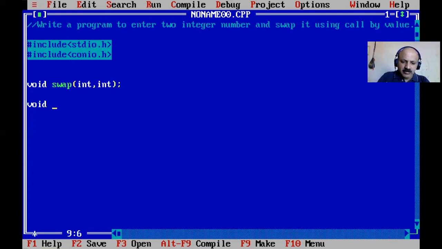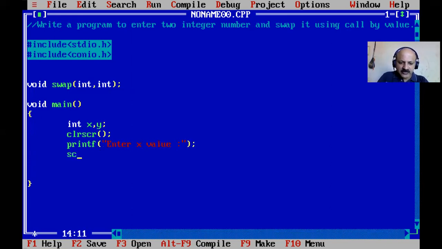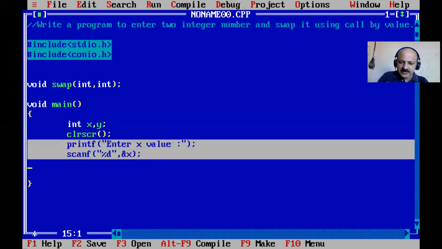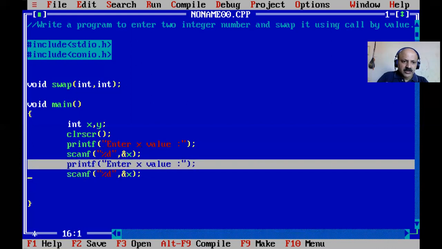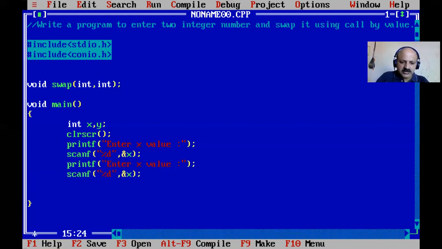Okay, and then main. We start main, and here we can take x and y, clear the screen, and take the value from the user. Let us check: enter x value and then scanf function. So that is swapping, but not exactly call by value. Enter x, yes, I copy and paste for our y variable. You can also scan both x and y values in one scanf.